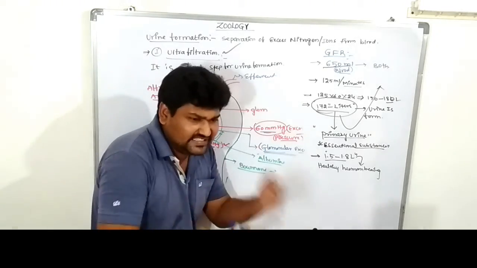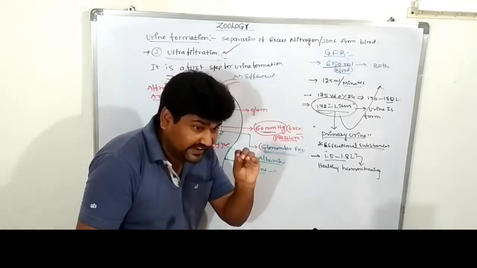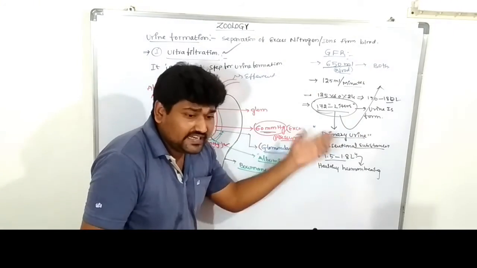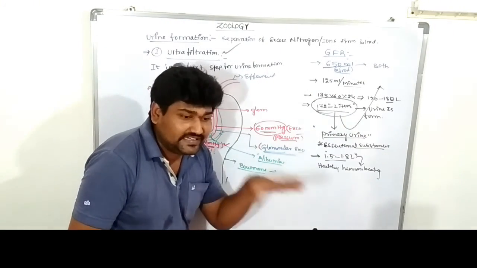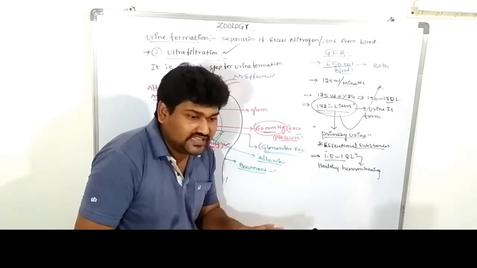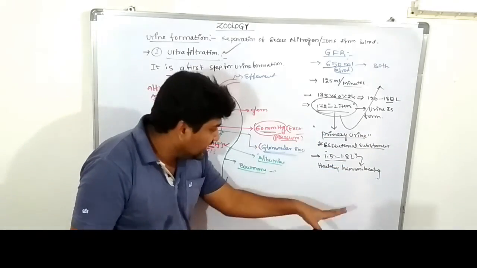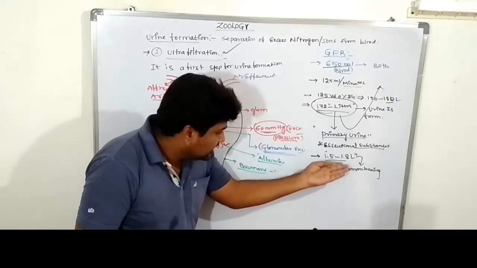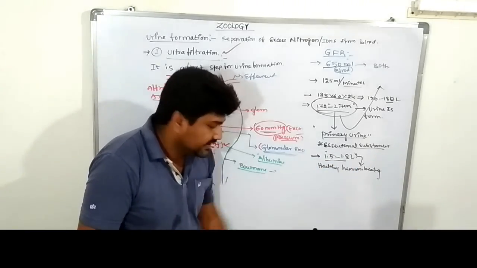This means it is a recycling process. We only have about 5 liters of blood, but the recycling of the blood goes up to 150 to 180 liters. It releases 172 liters of the primary urine. So the primary urine contains a large amount of essential food molecules. After that, the toxic materials are released into the renal tubule, 1 to 1.8 liters per day.